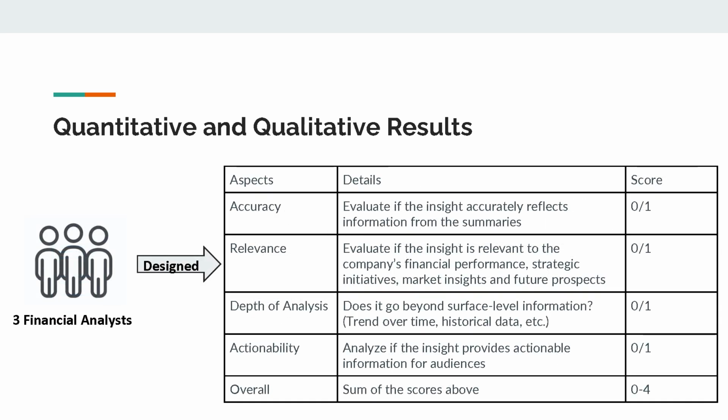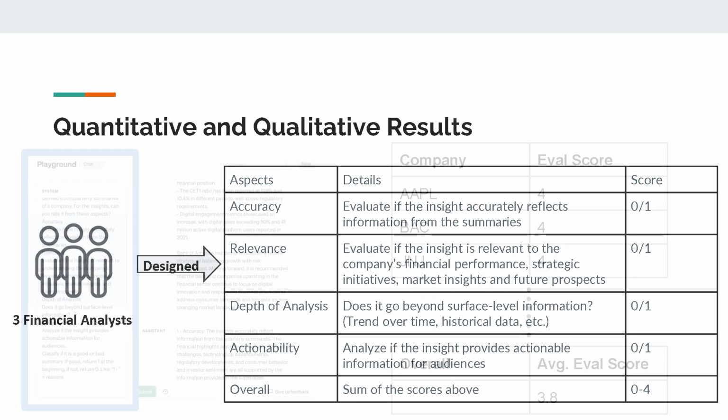Then for the evaluation of the next part, the insight generator, we found 3 financial analysts to help us design a rubric which has 4 aspects: accuracy, relevance, depth of analysis, and actionability. For each aspect, we assign a score of 0 or 1, and the overall score is the sum of the scores above, which is 0 to 4.